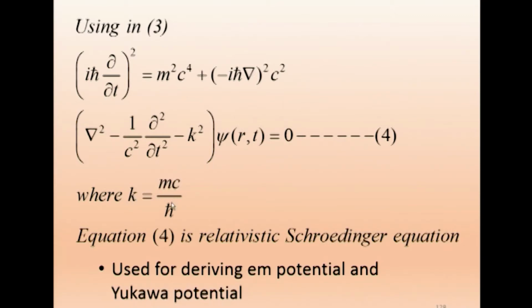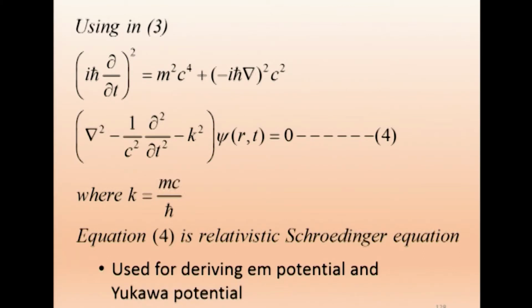MC by H cross is K. In the first equation we have just given that, so it is written as K here. Now, this equation 4 is a relativistic Schrodinger equation. This equation can be used for deriving electromagnetic potential and also Yukawa potential.